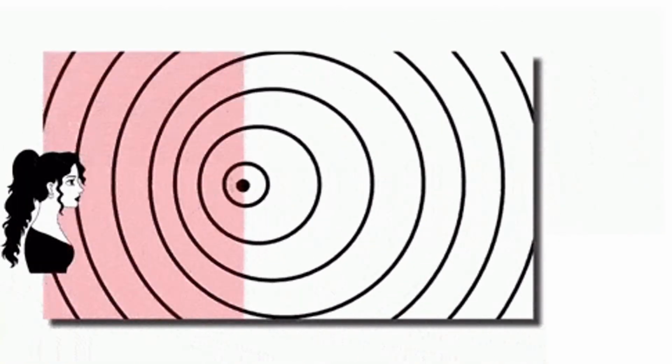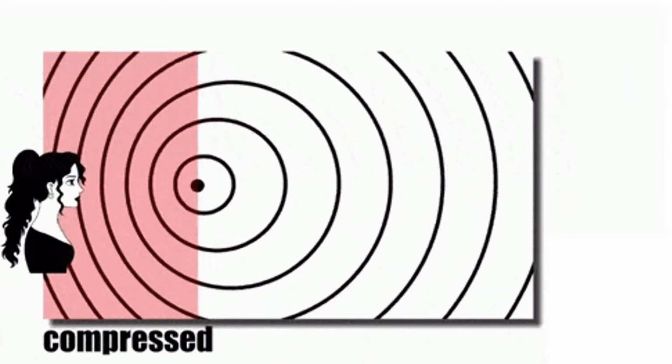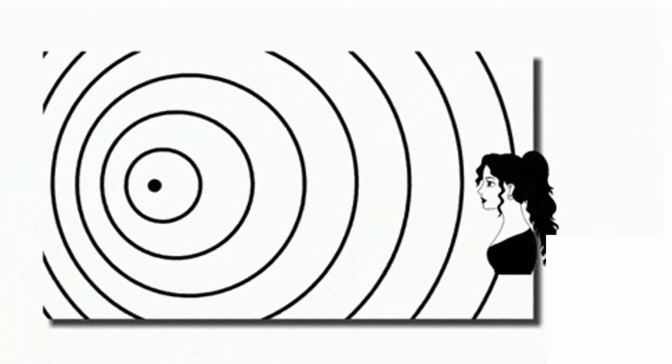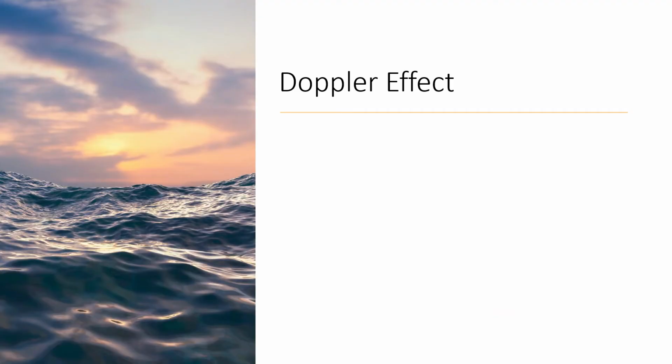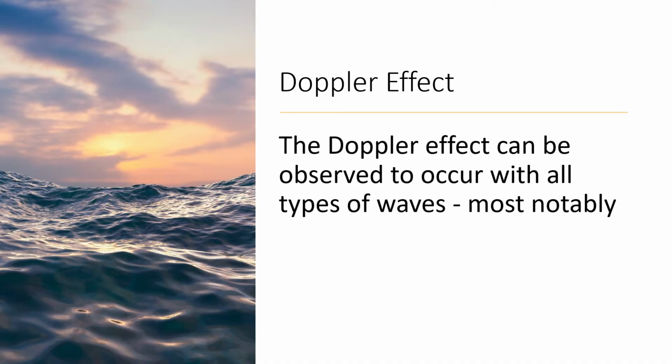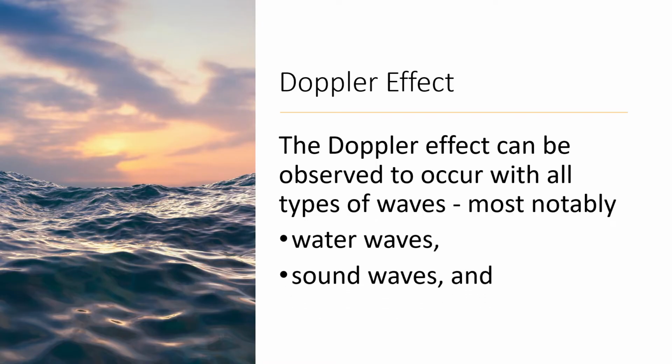So, that is a simple illustration. Later on, we will have more illustrations as we go on. Doppler effect can be observed with all types of waves, mostly water waves, and also sound waves. Later on, we will have examples for sound waves and also light waves.